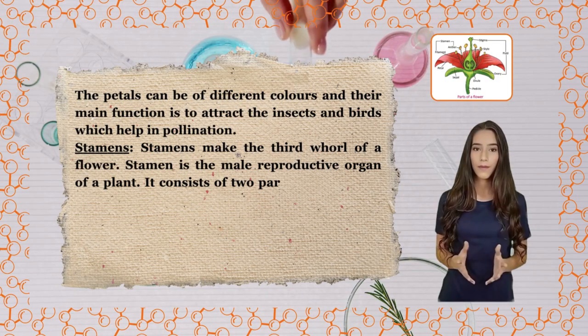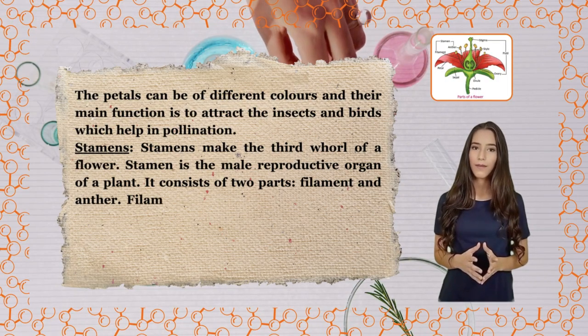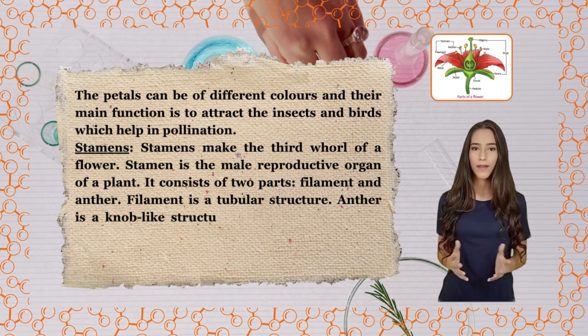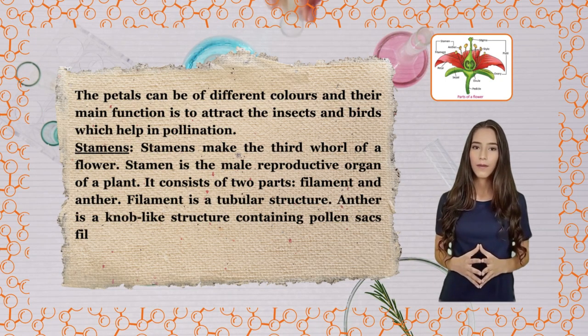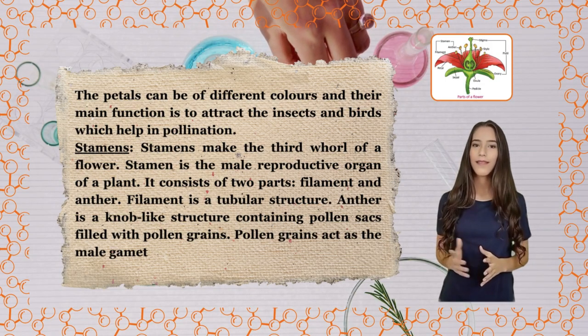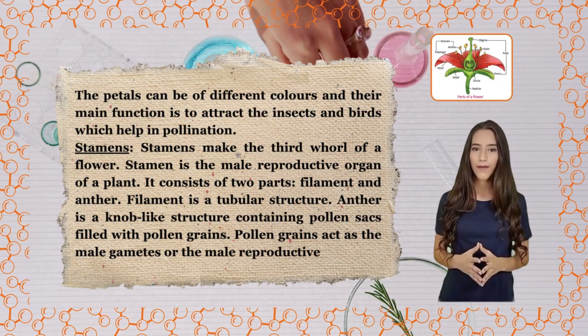It consists of 2 parts, filament and anther. Filament is a tubular structure. Anther is a knob-like structure containing pollen sacs filled with pollen grains. Pollen grains act as the male gametes or the male reproductive cells.